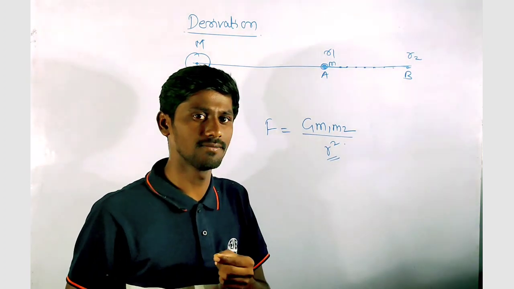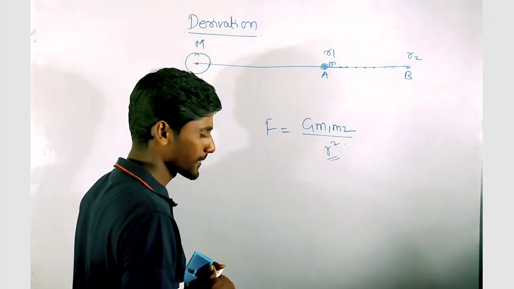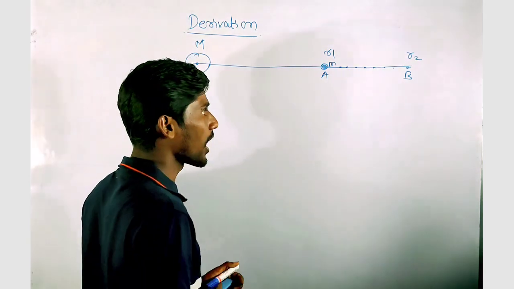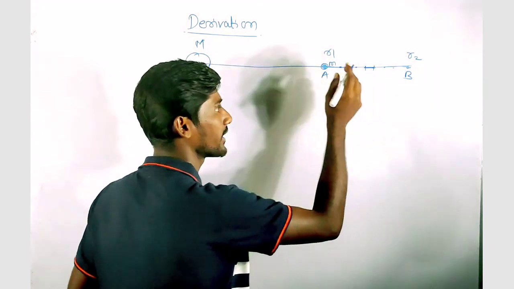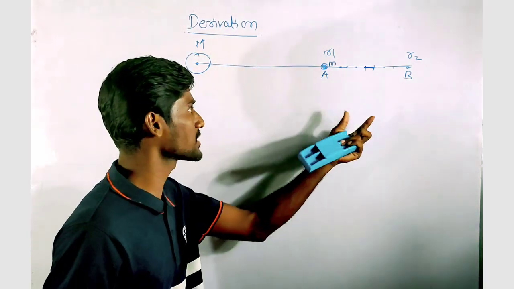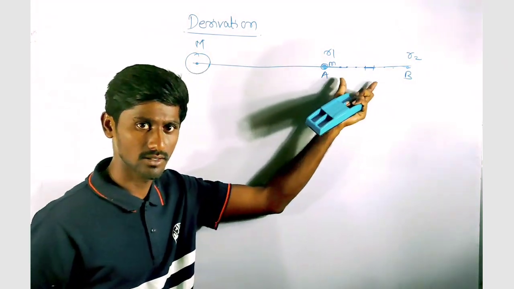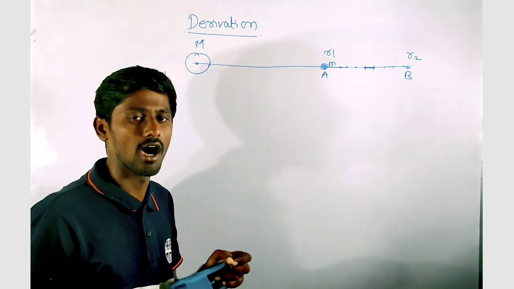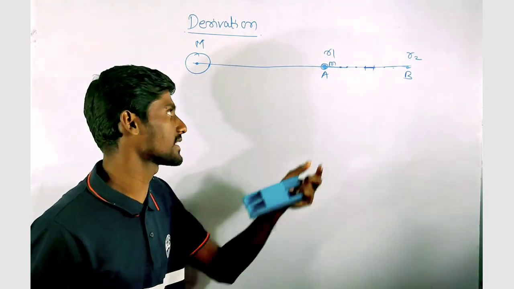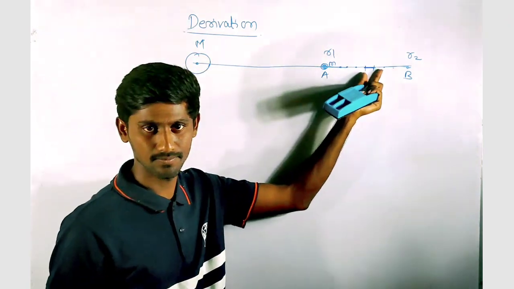But instead, we can take a small displacement on this path AB such that the gravitational force remains almost constant on that small displacement.